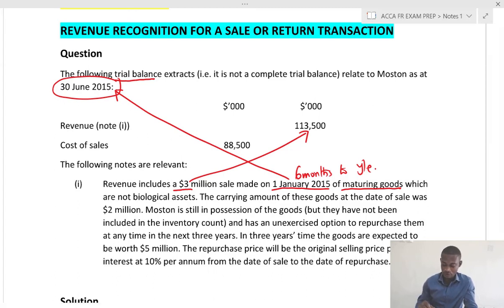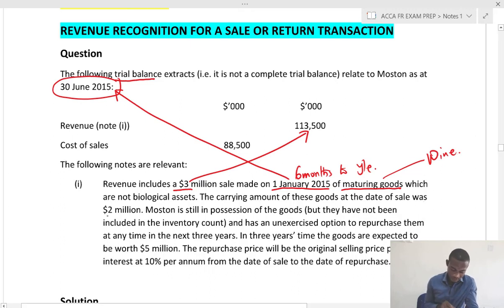So maturing goods can be wine, which will take time to mature. So the inventory can be sold on a sale or return or repurchase agreement. The carrying amount of these goods at the date of sale was 2 million. So again, it means that there is a profit of 1 million on the sale. Mostel is in possession of the goods, but they have not been included in the inventory count.